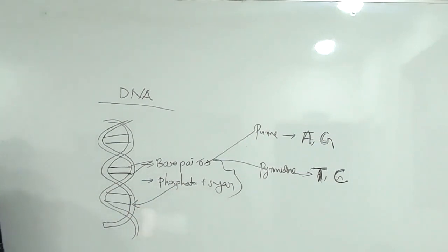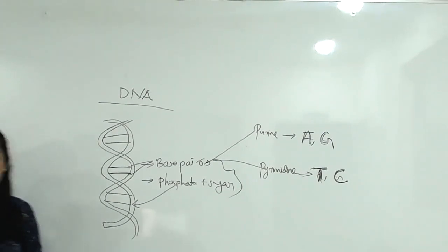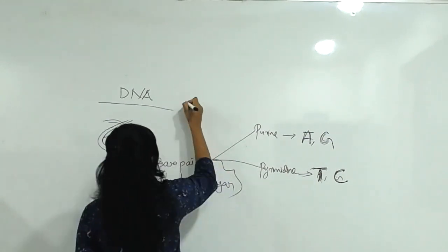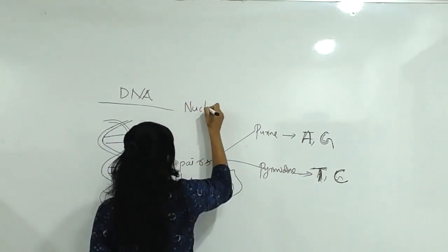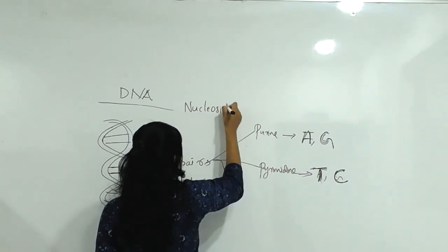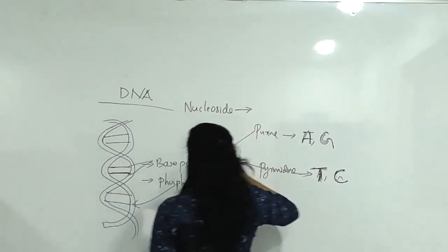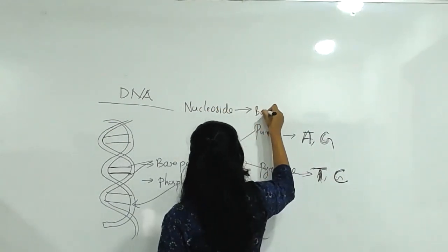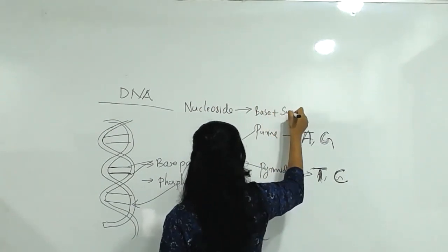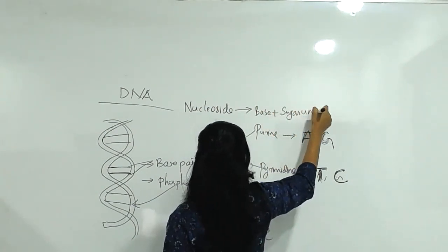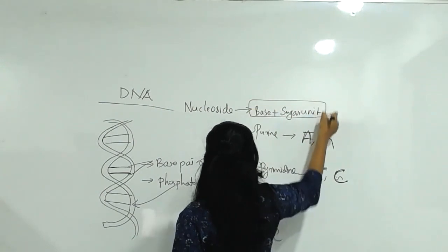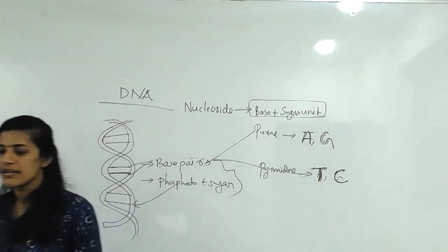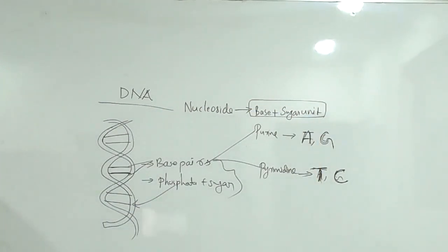Then nucleoside. When a nitrogen base is combined with a sugar unit, we call it a nucleoside. Very important. What do you mean by nucleoside? Base plus sugar unit combination is called nucleoside.